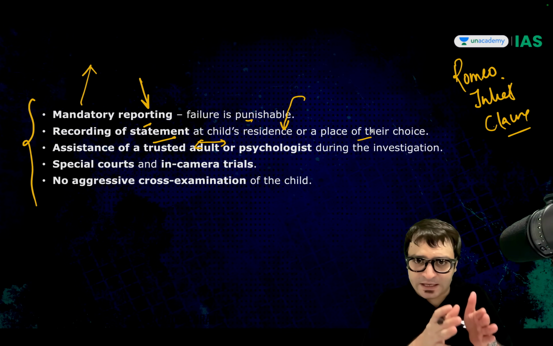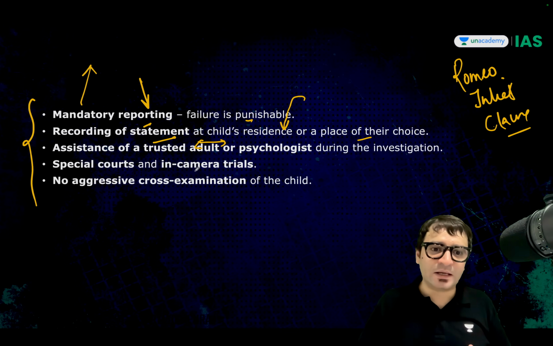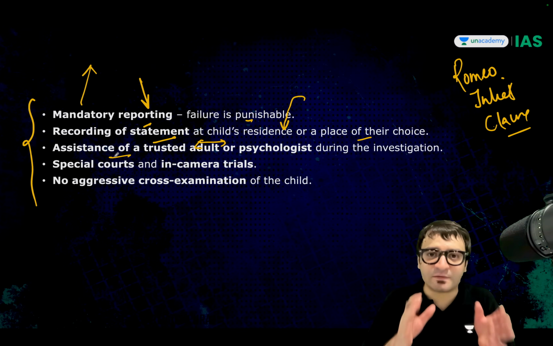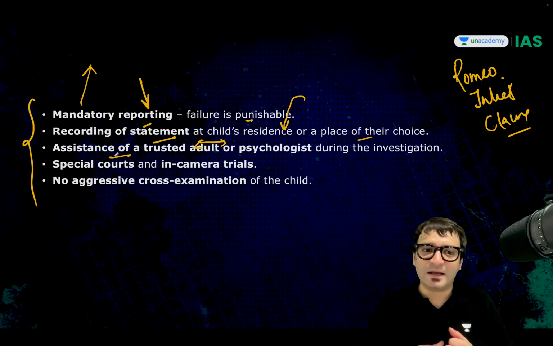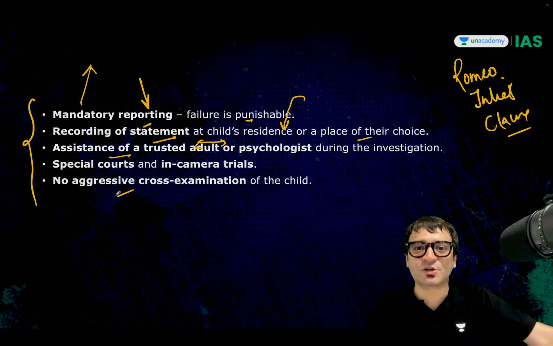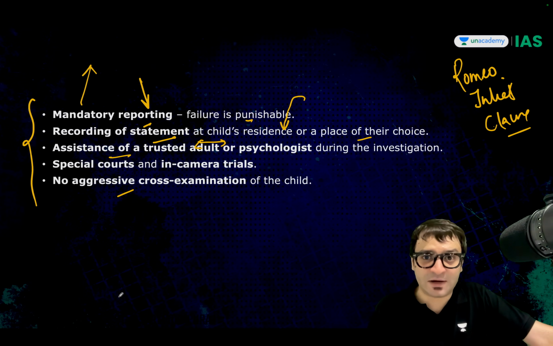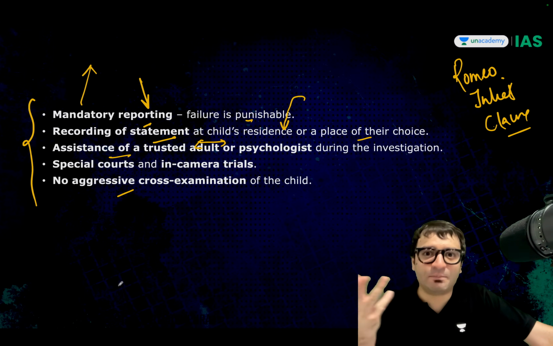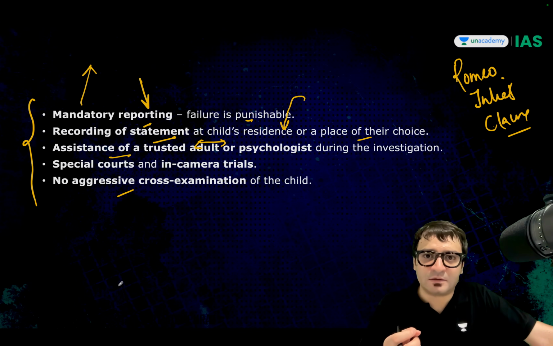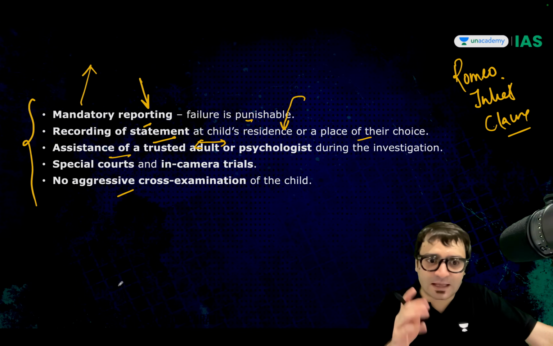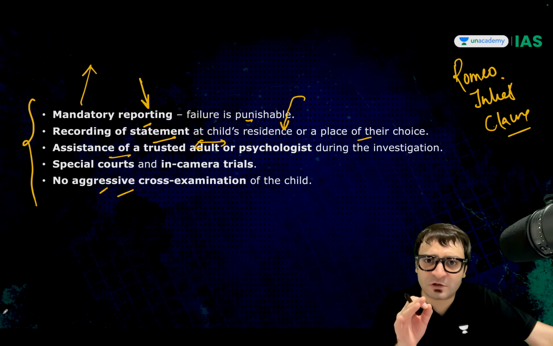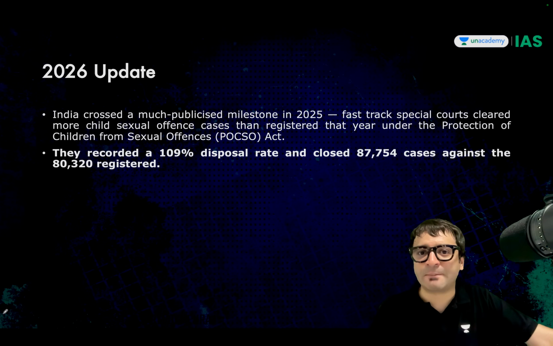And when you are taking the statement of this child victim, there should be a trusted psychologist who should be part of this investigation so as to protect this child. And no aggressive cross-examination of the child. What were you wearing? Why were you wearing this? How did he touch you? Where did he touch you? All this may relive the trauma of that child and will be hugely non-beneficial for this child. And that is why no aggressive cross-examination of the child. These are important features of POCSO, can be relevant for your exam.